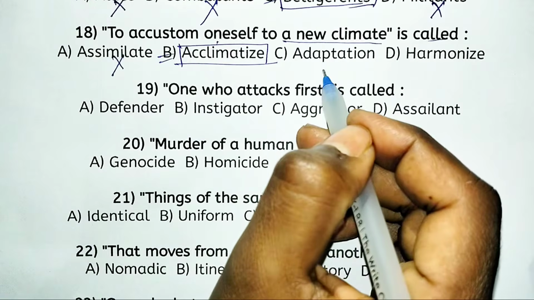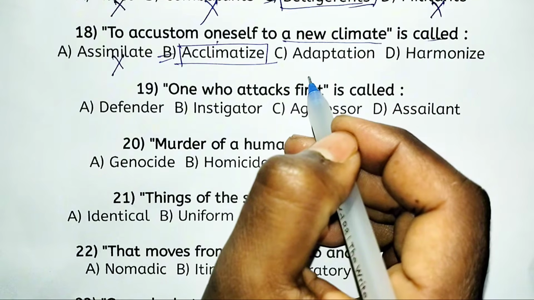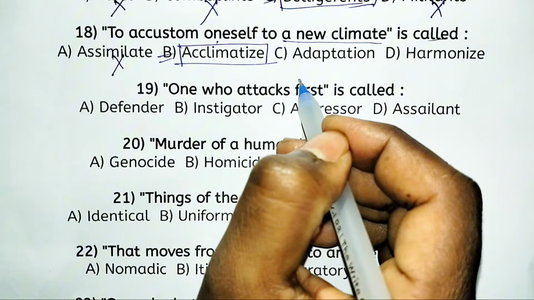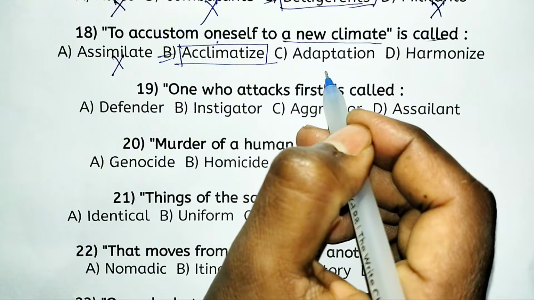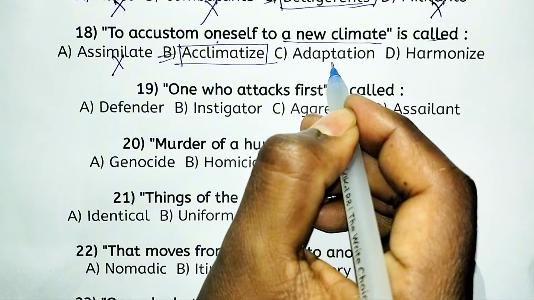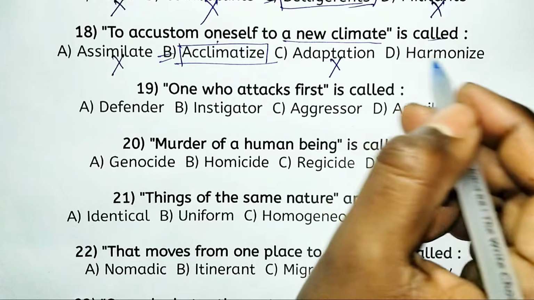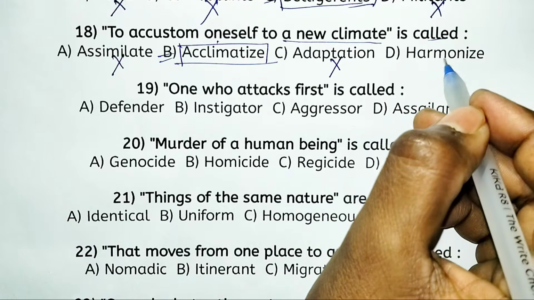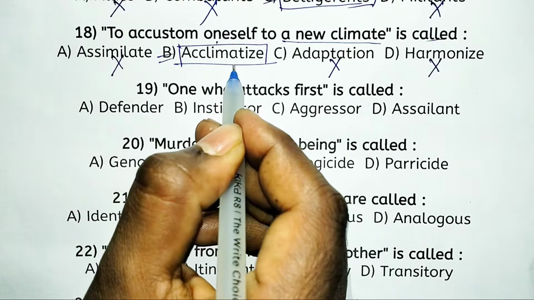Adaptation refers to the process itself, only the action, not the physical adjustment, so option C is also eliminated. Option D is also not a physical process, so it should be eliminated. Only option B, acclimatize, is the right answer.